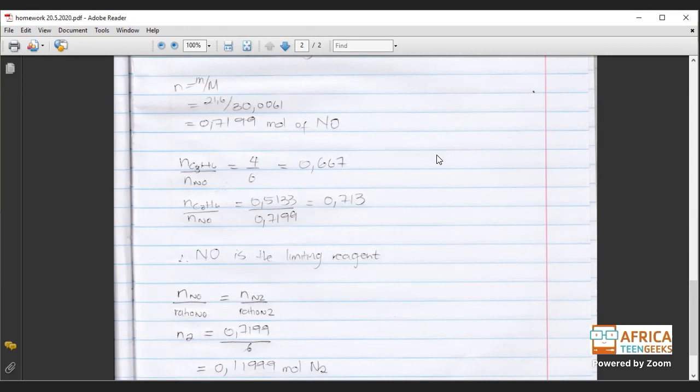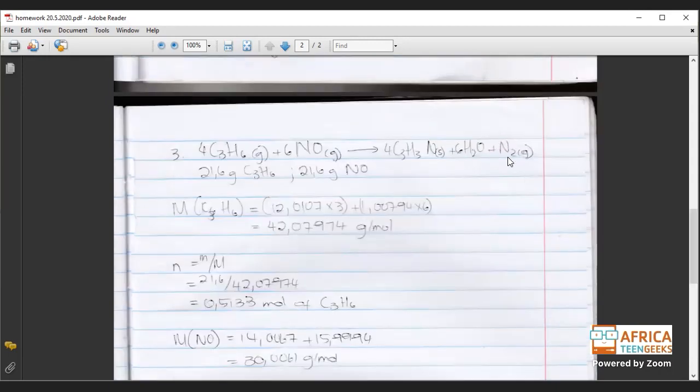Okay, so it's going to be NO divided by ratio NO, which is the ratio. Don't forget, guys, it's the number in front of your compound or element. Okay, and you equate that to the N of the unknown. We're looking for the number of moles of N2, okay, the nitrogen gas. And we divide that by the ratio of N2. And let's just see, for N2 there's no number in front of it.